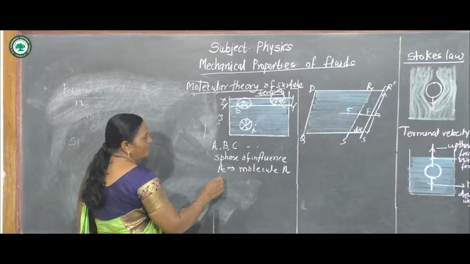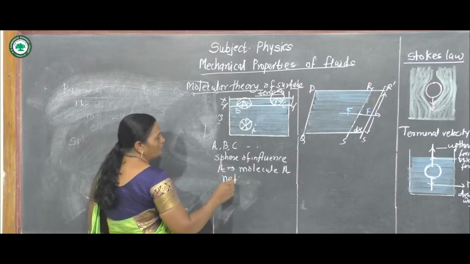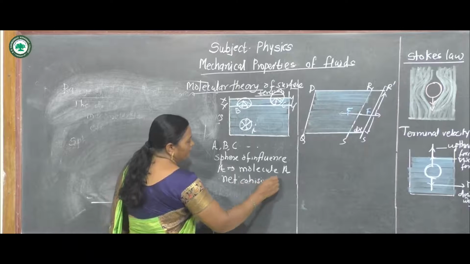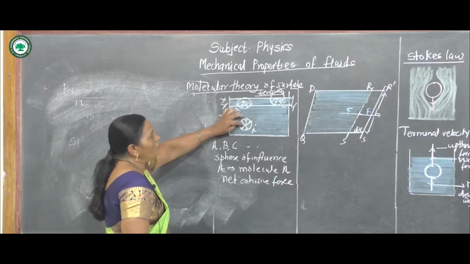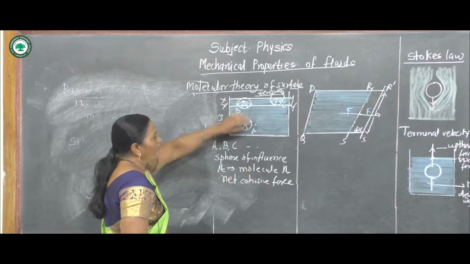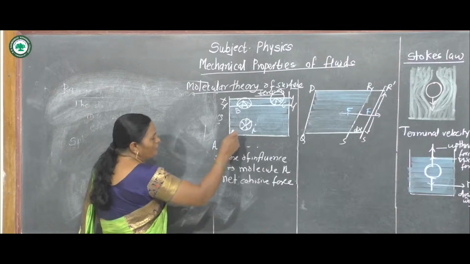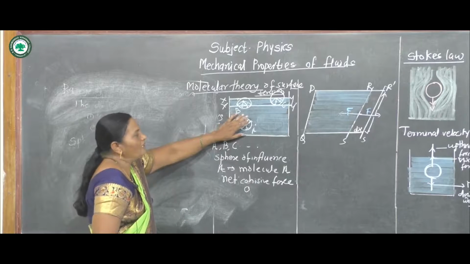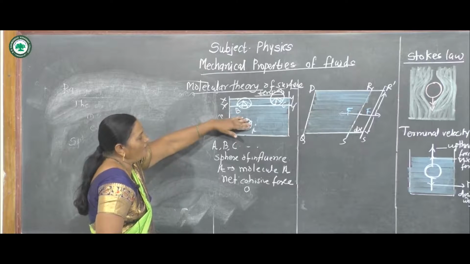Therefore we can say that there is a net cohesive force acting on the molecule, in all directions, and the resultant cohesive force is equal to 0. Therefore, this molecule remains inside the liquid.